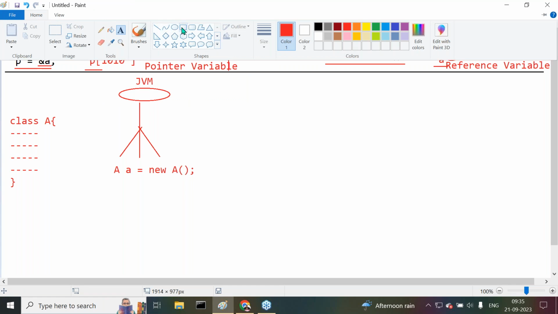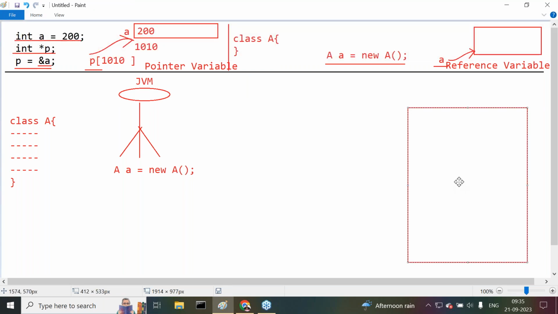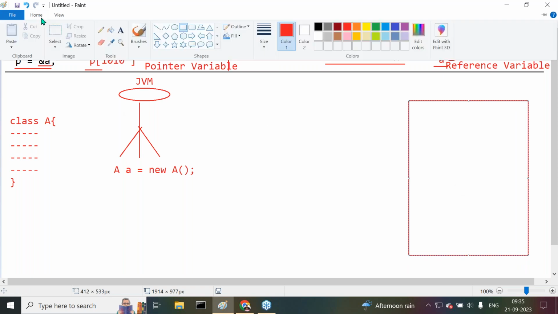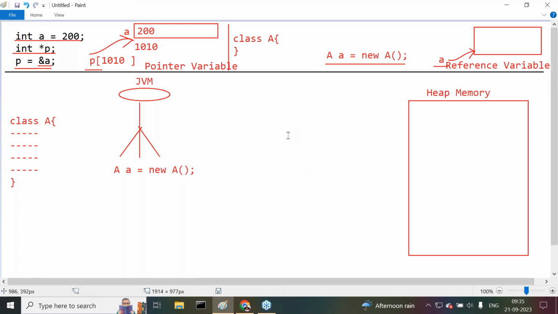In Java, we are going to use a block of memory. The memory management system in Java is the heap memory. To control this total heap memory, one person is assigned.